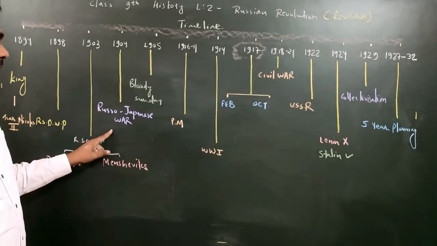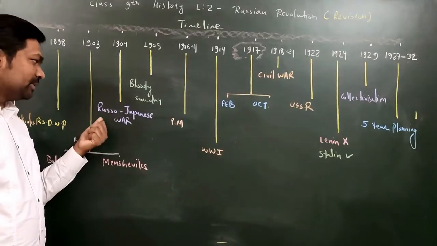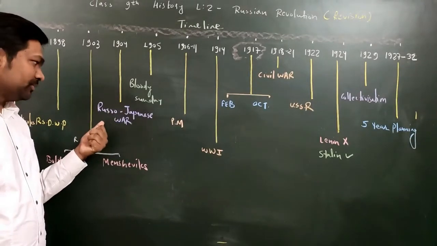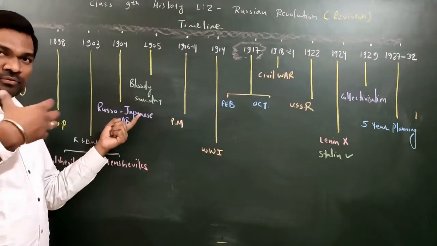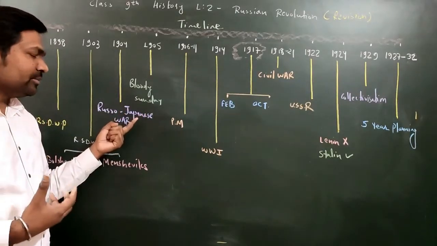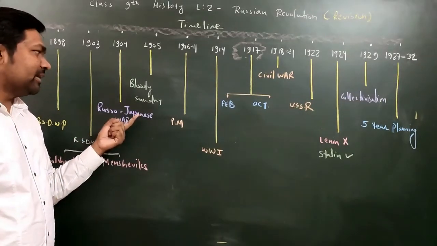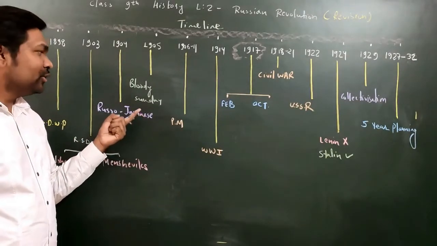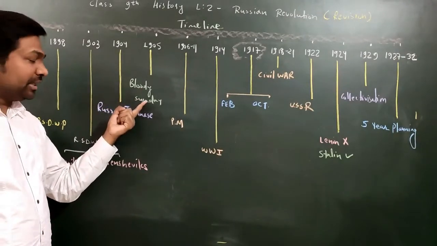Okay, after that what happened? In Russia, once they had been defeated, the farmers, the peasants, and the workers were suffering a lot. That is why they were demanding something from the king. But instead of listening to the workers' demands, the king gave the order to kill so many innocent workers. And since so many workers were killed, and the day was Sunday, it was called Bloody Sunday. I'll tell you in detail.